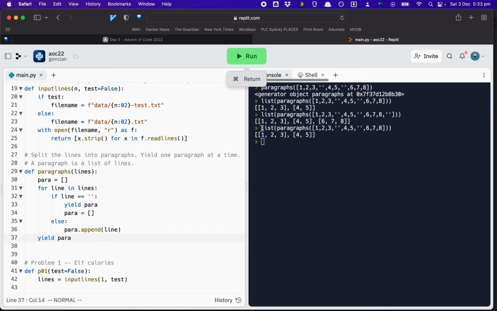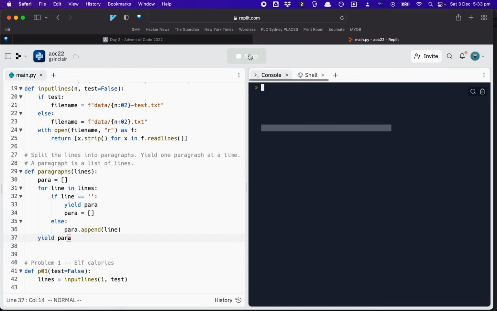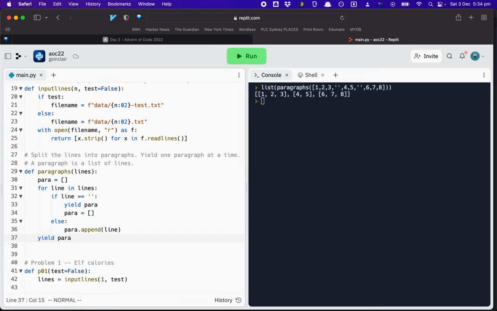So let's see. I'm just going to copy this so I don't have to type it again. Okay, so I get all of the paragraphs now. All right, I've got 1, 2. So why did I say a naive one? Well, I haven't really thought it through. What if there is no paragraph to yield there?